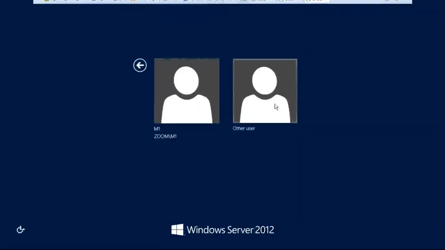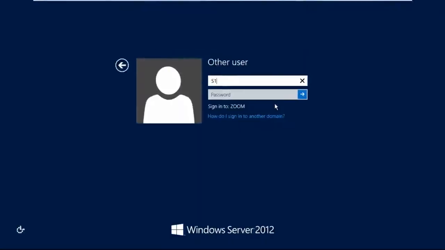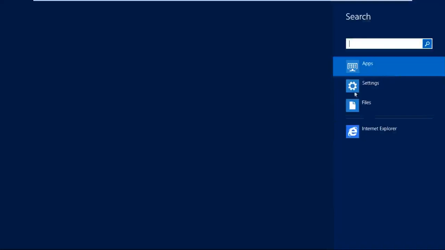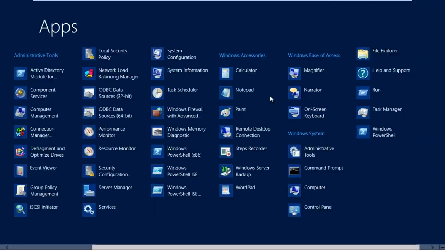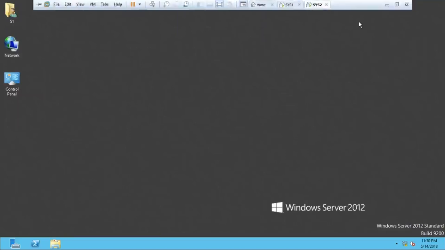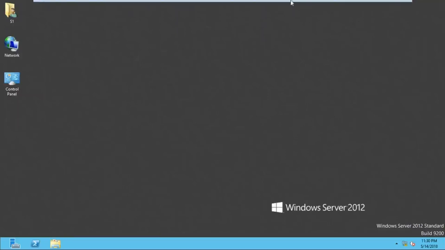So if I log in as an S1 user, now here, if I try to open the application, if I go to the search, if I go to the apps here, if you try with the normal method or shortcut method, it will not open. If I try to open Notepad, it's not opening. So it means the user is restricted here.